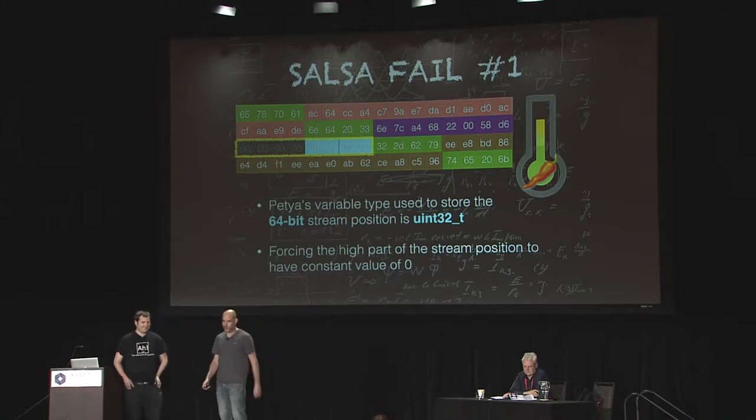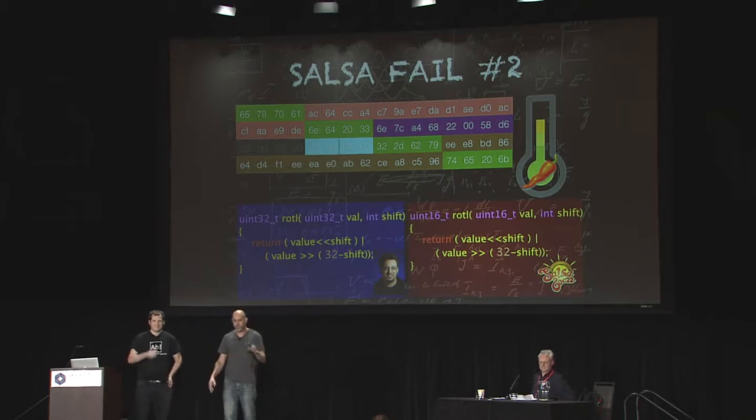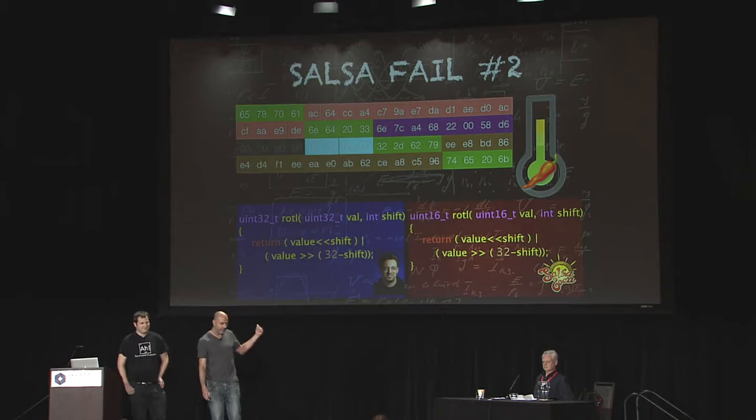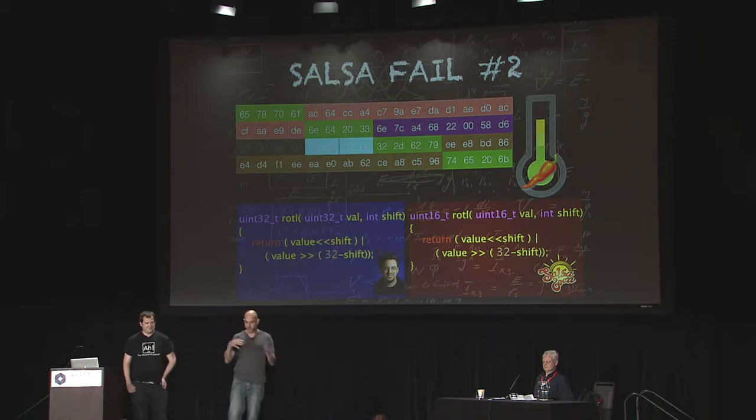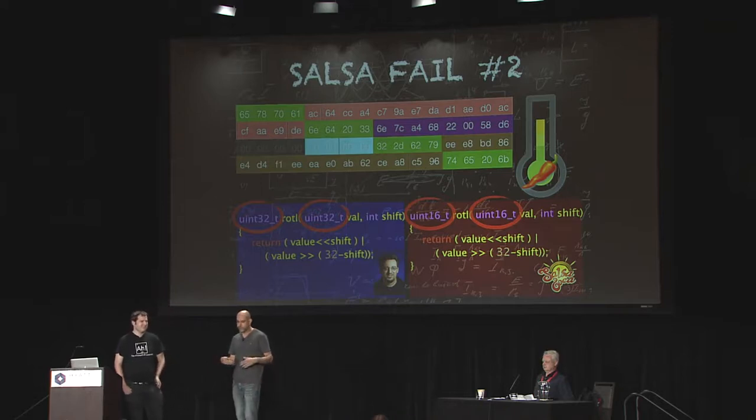But the Petya guys don't stop there, of course, and they produce this failure. What I didn't tell you is that Salsa 20 is based on something called an add-rotate-XOR PRNG. So rotate left is one of the main functions used in the entire algorithm, right? What you see on your left is the C implementation of rotate left, and in the red box is the Petya implementation. Another thing I didn't mention is that MBR is, of course, a 16-bit architecture. So they had to shift everything from 32 bits to 16 bits, and they did this with the arguments, of course, but very conveniently, for us at least, they forgot to do it with the constants, right?